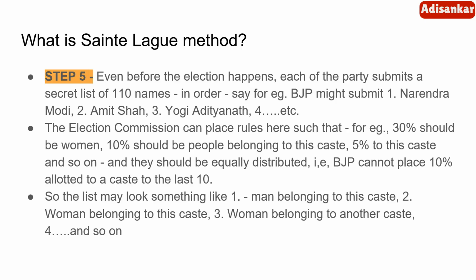We cannot put the 30% women as the last section of the 110 people. It must be equally distributed. So the list might look something like: first, a man belonging to so and so caste; second, a woman belonging to so and so caste; third, a woman belonging to another caste. That is, it is equally distributed in that list who gets to go to the parliament.